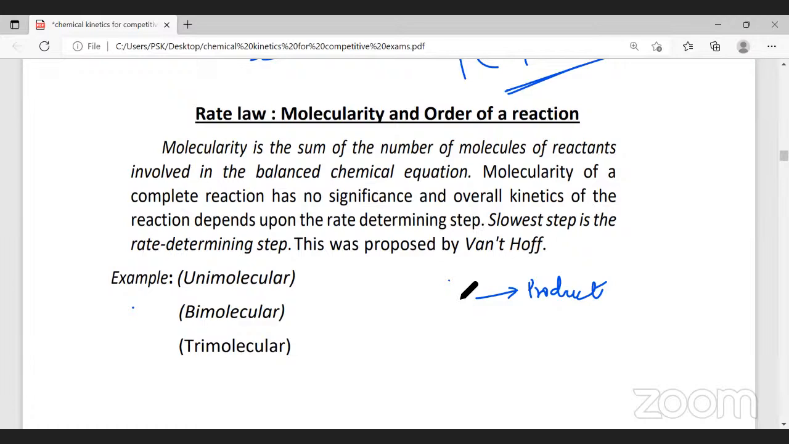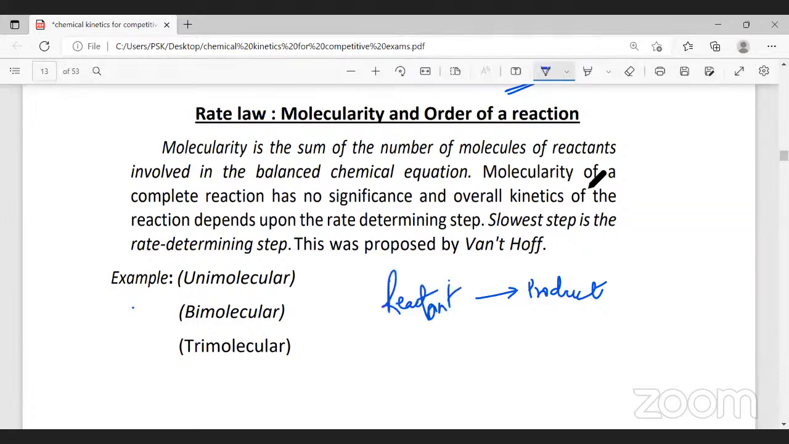Can a reaction take place without the reactants? No, sir. Then this cannot be called as a reaction. So for a reaction to take place, we need to have reactants. These reactants will react to give you the product.